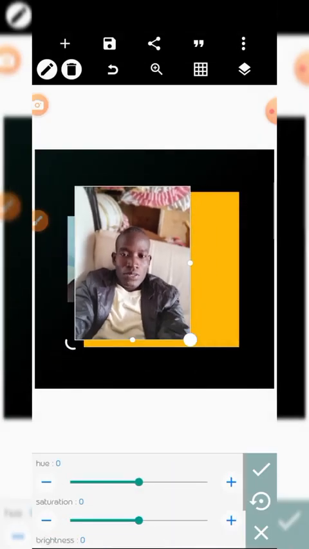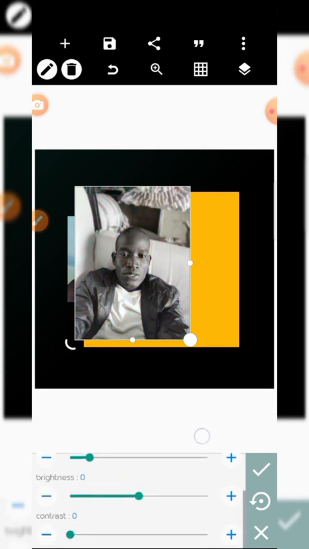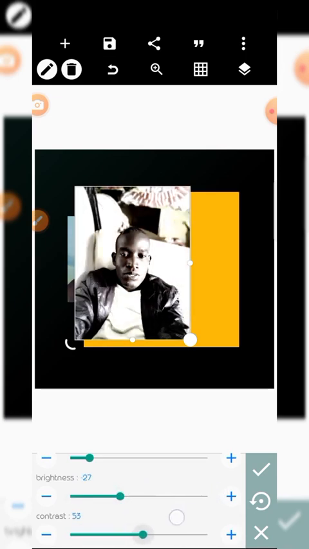Come to color filters. This is how you change the color filter. Either I want a brightness or contrast.